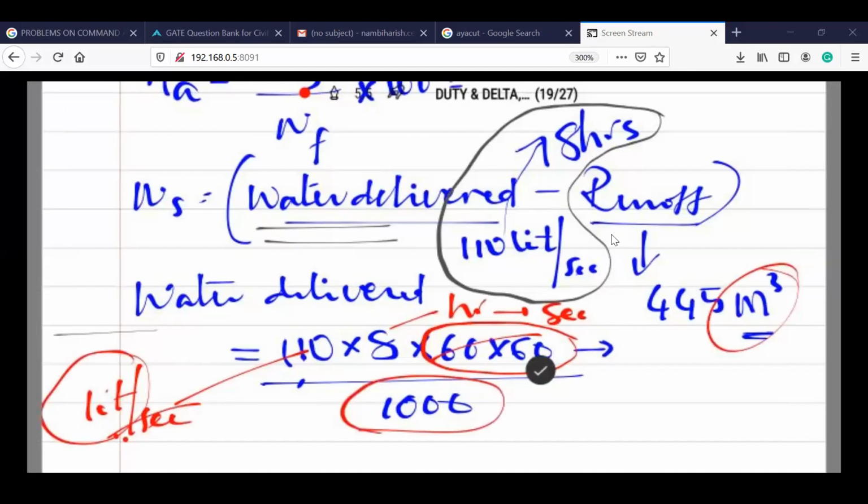Can you calculate the value in the chat box, please? 110 into 8 into 60 into 60 by 1000. Chat box, please.